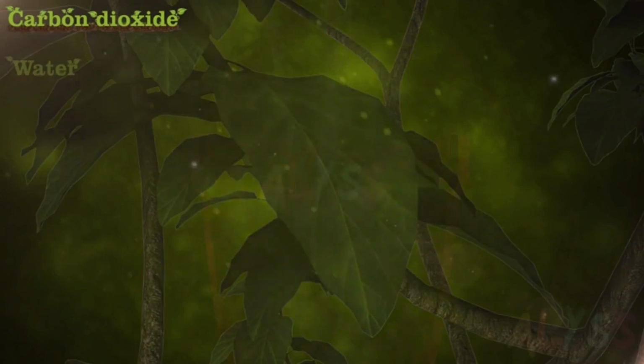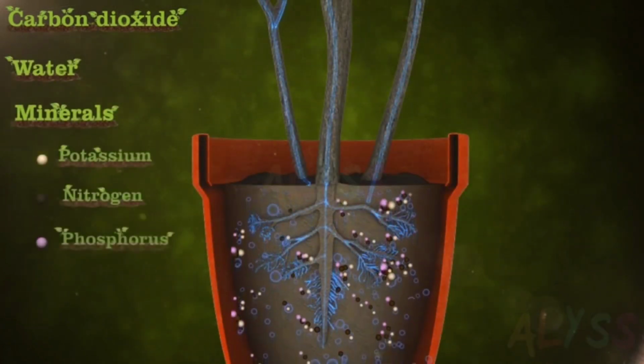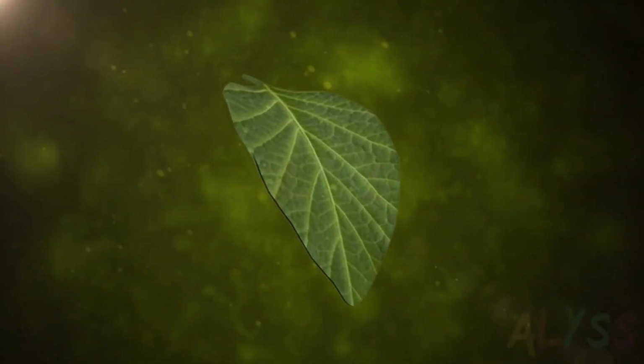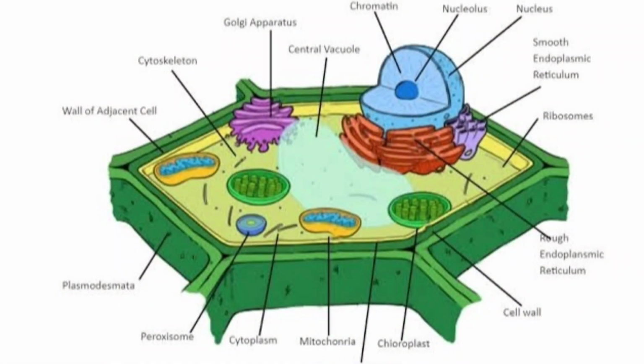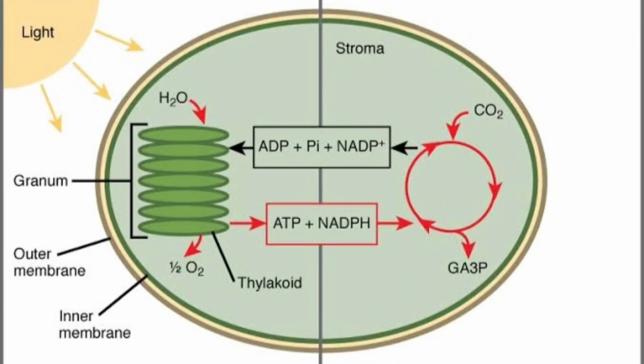Photosynthesis is the conversion of light energy into chemical energy, and it's carried out by plants, algae, and certain bacteria. Within plant cells, especially in the chloroplasts, photosynthesis takes place. Chloroplasts contain a pigment called chlorophyll, which gives plants their green color and absorbs light energy. Photosynthesis consists of two main stages: the light-dependent reactions and the light-independent reactions, also known as the Calvin cycle.